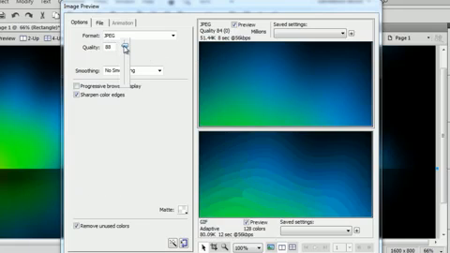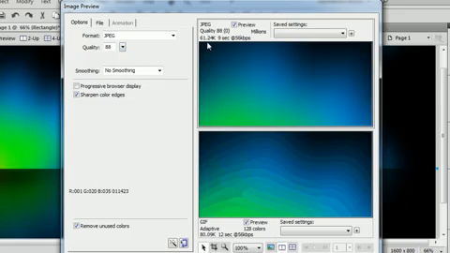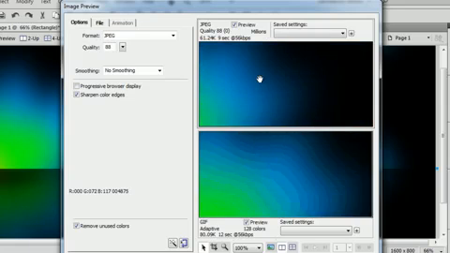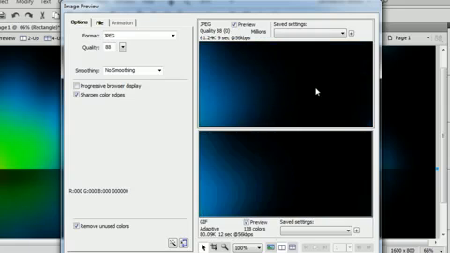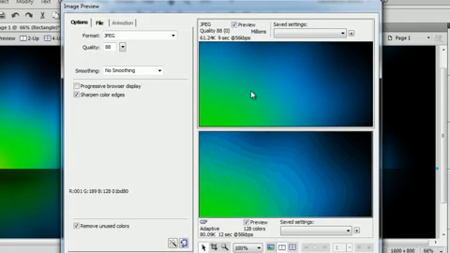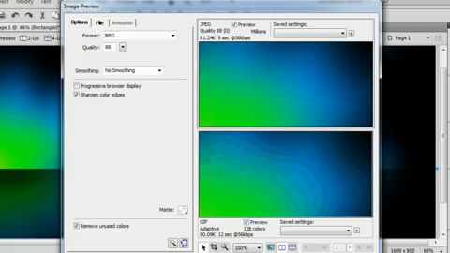You probably go all the way up to 88. Look at that. Still only 60 kilobytes for 1800 wide background. That's 800 pixels high as well. And then when you export, it saves it as a JPEG anywhere you want on your computer, and then you can upload it to your website.